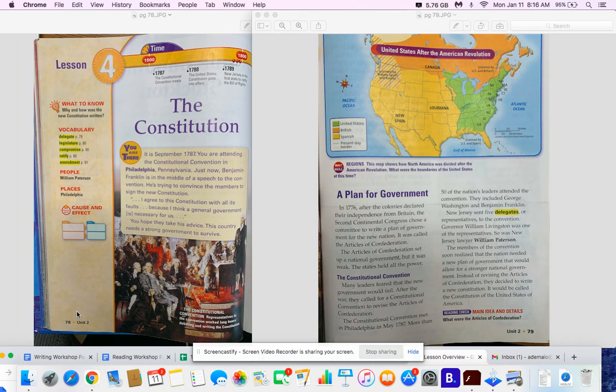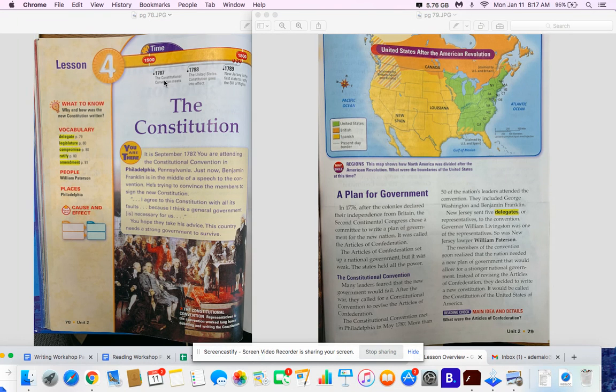Here's the first page of Lesson 4. Now, there's some important things we need to look at in order to begin our reading. Before I even start reading the "You Are There," let's take a look at some of the text features. On top, I'm noticing that there is a timeline, and we've been learning about this in Reading Workshop.